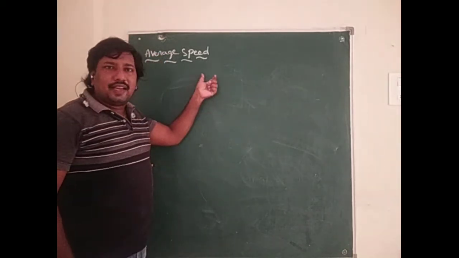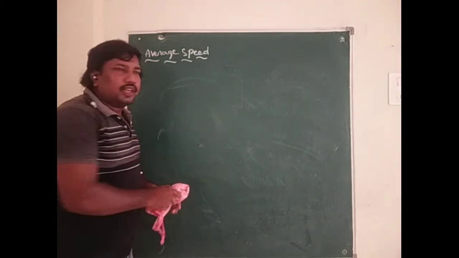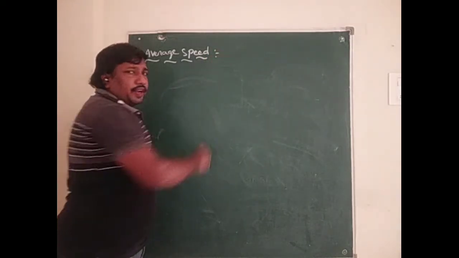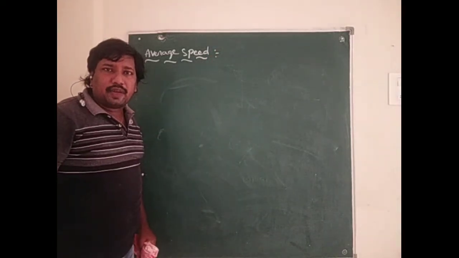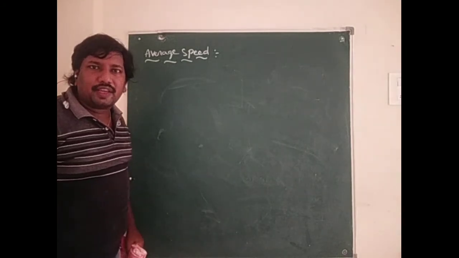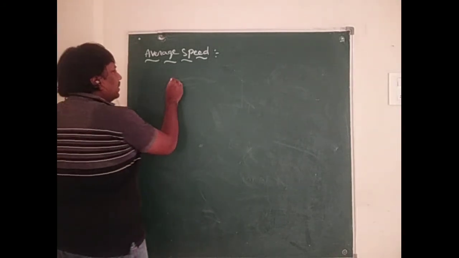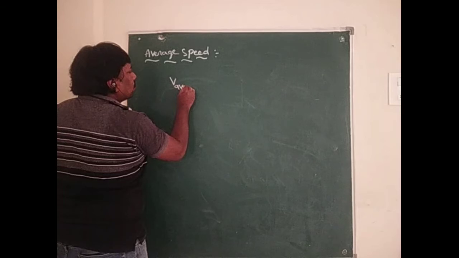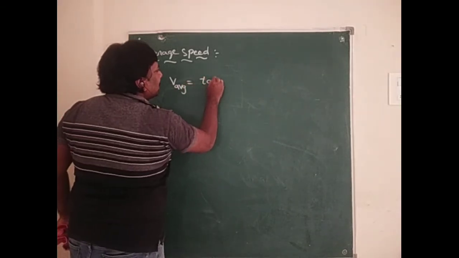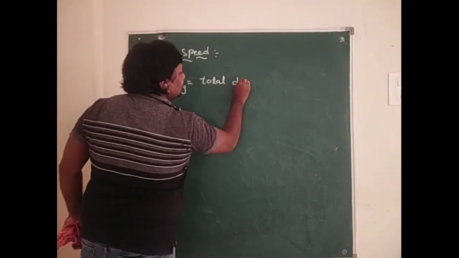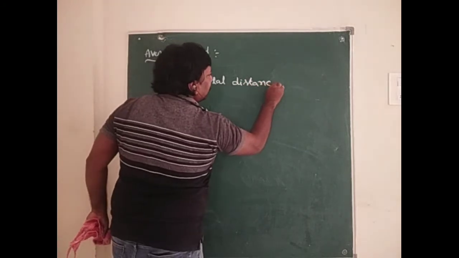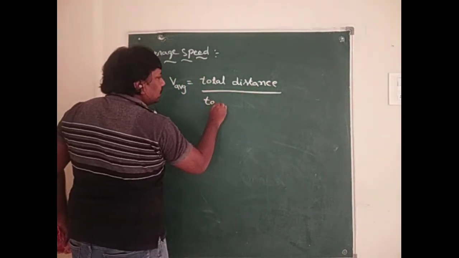When a particle is moving in a straight line, the ratio of total distance to total time taken is known as average speed. So V average equals total distance by total time.